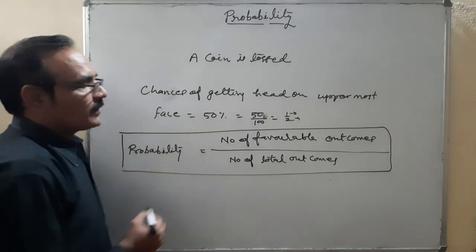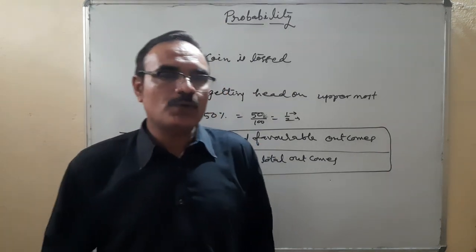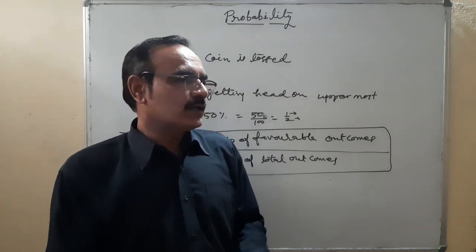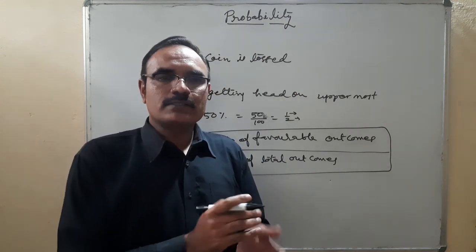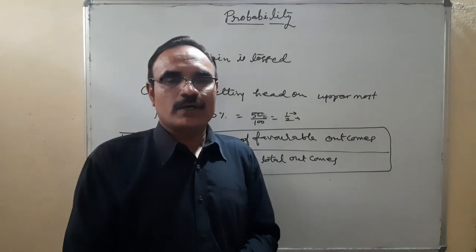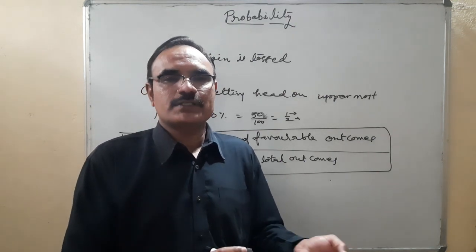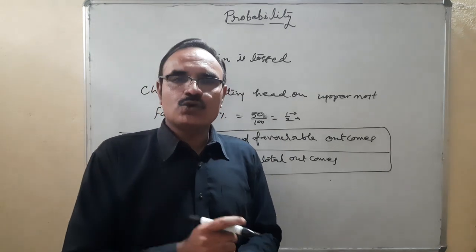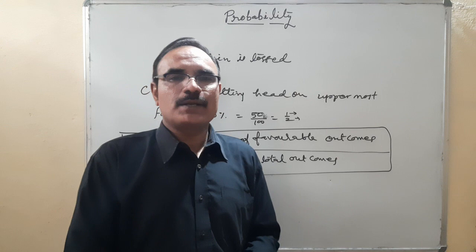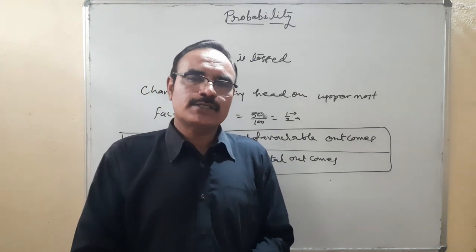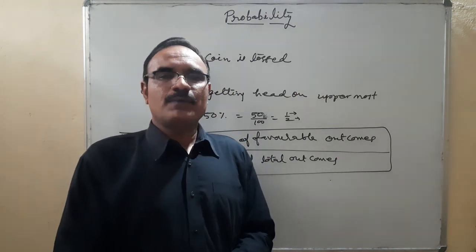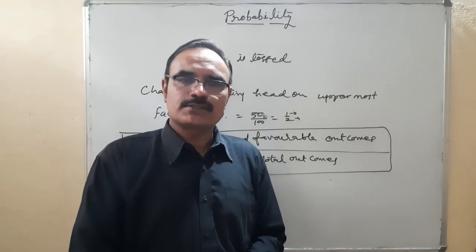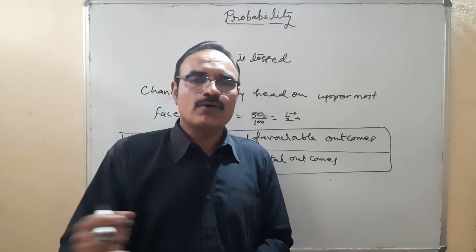By the way, this is a type of experiment. When I toss a coin again and again, one time, two times, three times, these events are called an experiment. But it is not an experiment that you perform in a physics or chemistry lab. This is called a random experiment. You know what the difference is between a proper experiment and a random experiment? In physics or chemistry, when we perform an experiment, we know what the outcome would be. The outcome is sure.